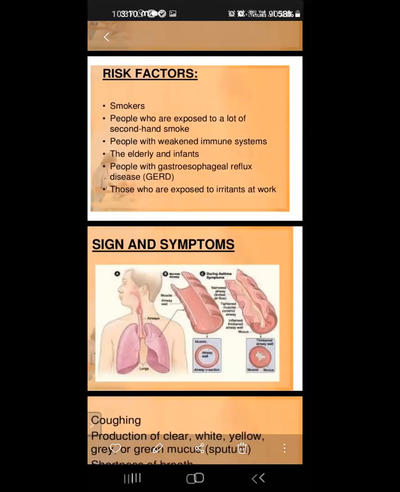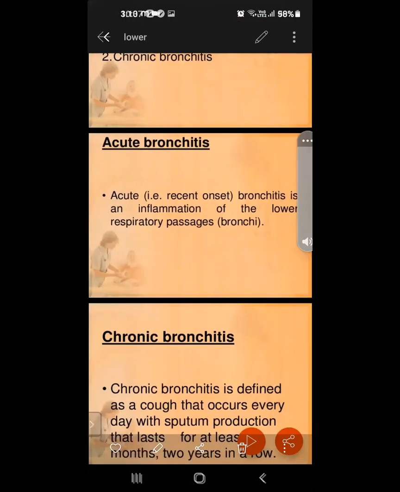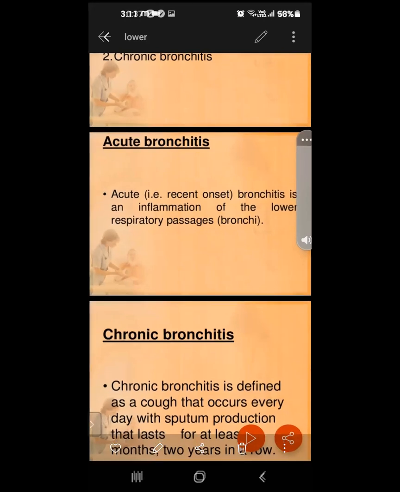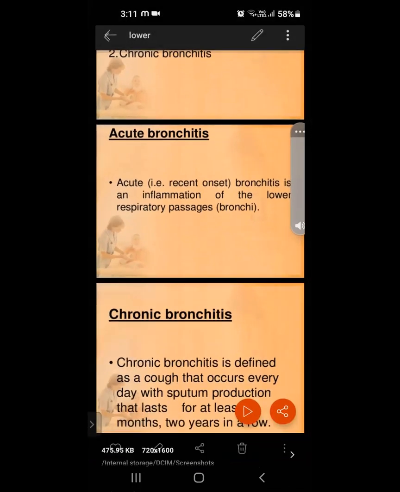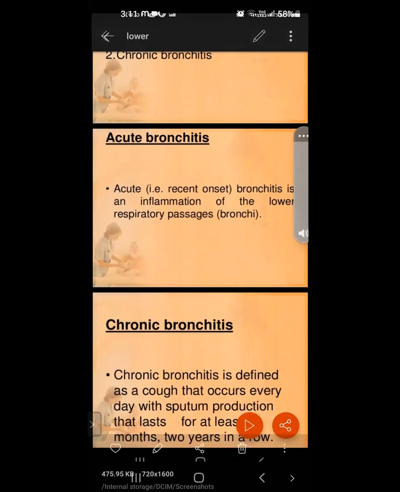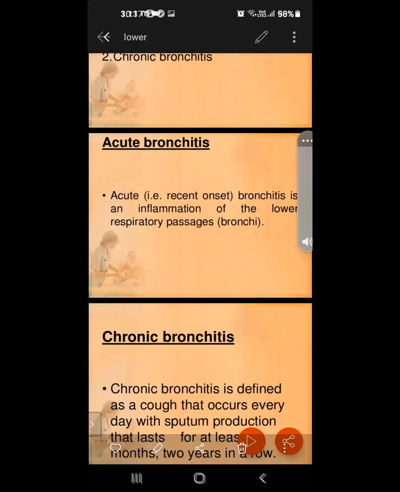Chronic bronchitis means daily coughing, and sputum will come, production that lasts at least three months for two years in a row. It means for so many days it is continuously coughing and sputum will come. That is chronic bronchitis. That is acute bronchitis and chronic bronchitis.